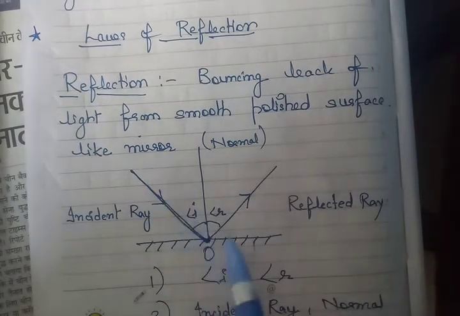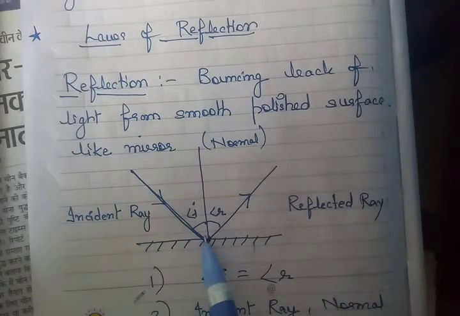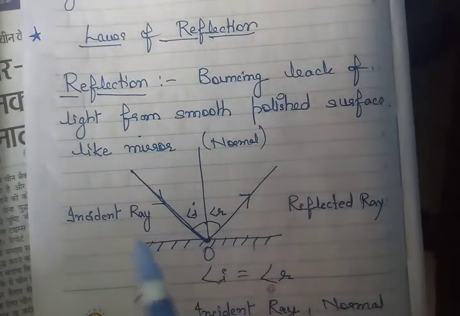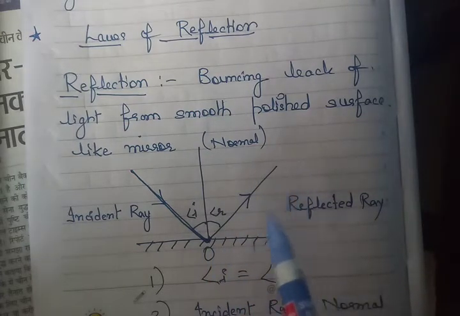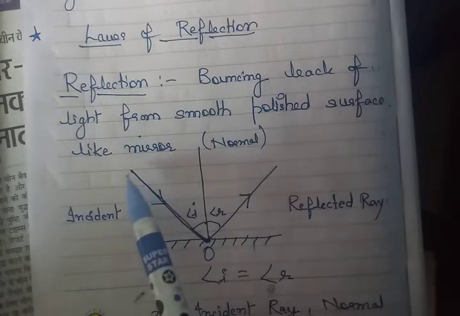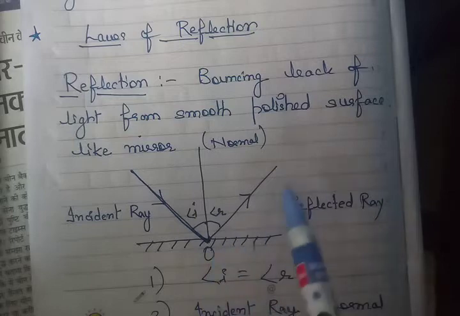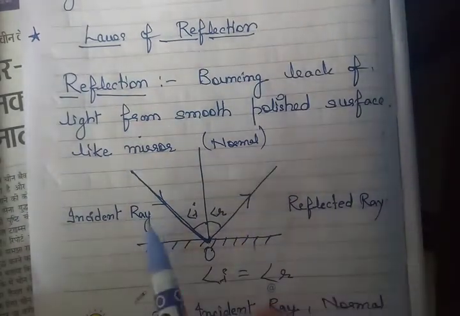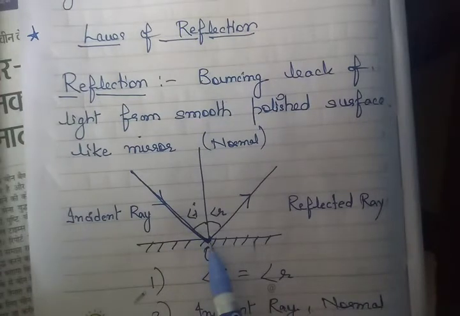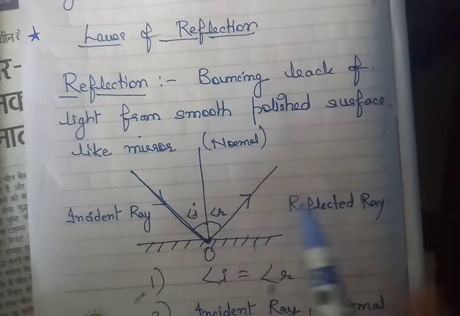In this way reflection happens. The light ray which is coming toward the mirror is called the incident ray, and after reflection when it goes back, that is the reflected ray. That means when we throw something, it goes back. Here also the incident ray is coming toward the mirror and reflected back. So that is what reflection is.